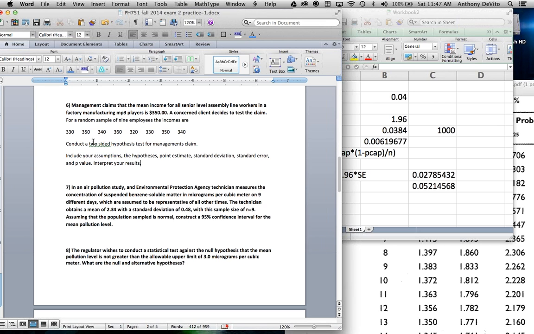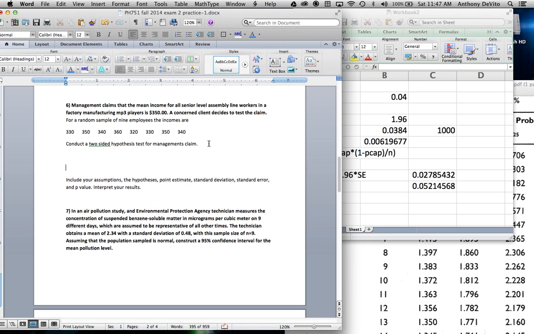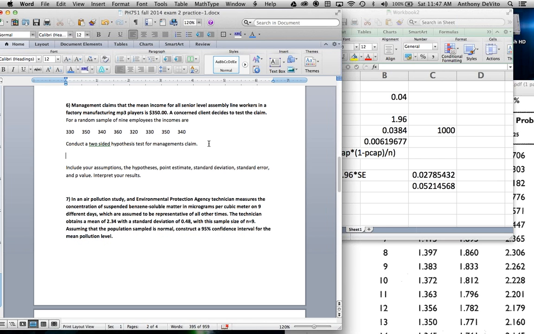Okay, so it happens to be two-sided because we don't know if the actual mean for the entire population is greater than 350 or less than 350. So let's go through. If you go back into the PowerPoint slides, there are, I believe, 5 steps that we recommend that you take in performing a hypothesis test, right? And among the first of them might be to set up your null and alternative hypothesis. So H null is going to be equal to, well, what is H null going to be?